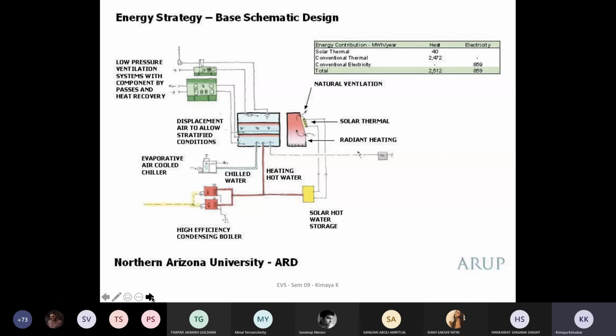This is talking about how the energy strategy is also there, in terms of how much chilled water or heating system that you use. Basically, they do have a radiant heating system. They also have a solar thermal system which has been employed. So when we are looking at the energy efficient building systems, we'll be discussing these in detail.